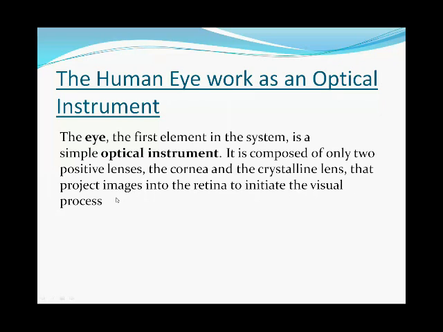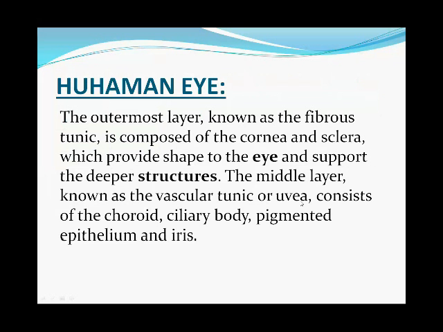Here, projecting images onto the retina means the image will be formed on the retina, and the retina works as a screen to initiate the visual process. Now, first of all, we are going to discuss the structure of the human eye.